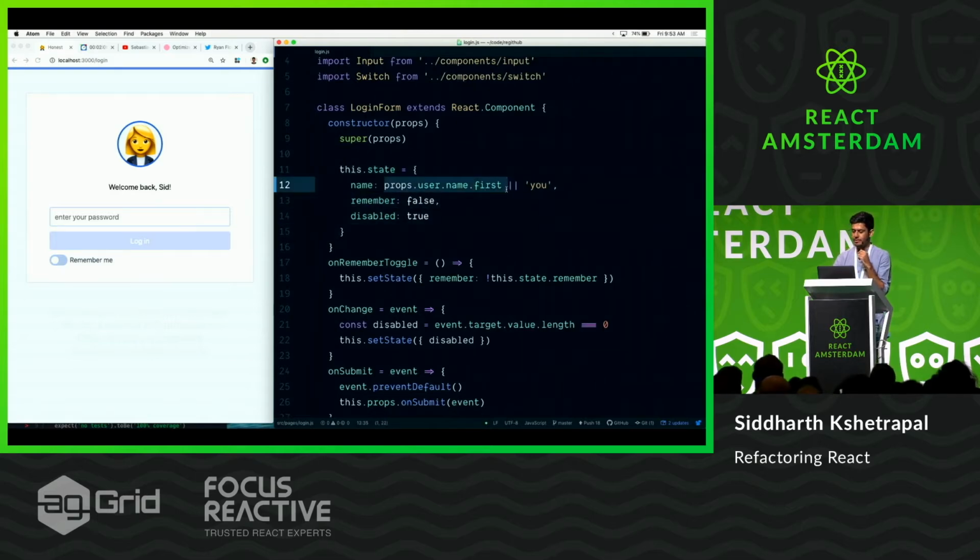What we're doing here is going through props.user.name. It's a long thing, so you want to just grab it and store it in the state. And if we don't know who it is, then we just say you, like welcome back you. Hey you. We don't know who it is. Maybe we just have that email or something. Anyway, so we store it over here.